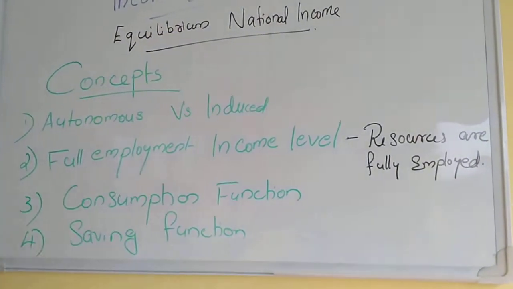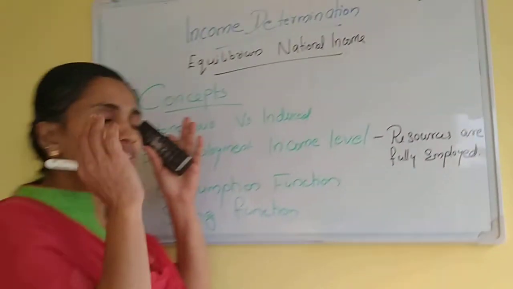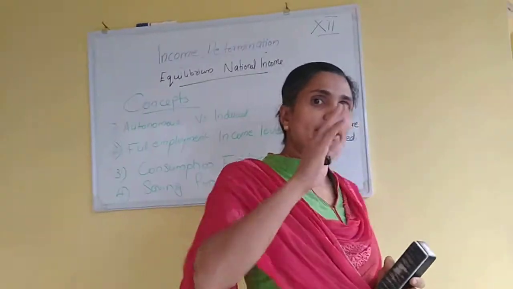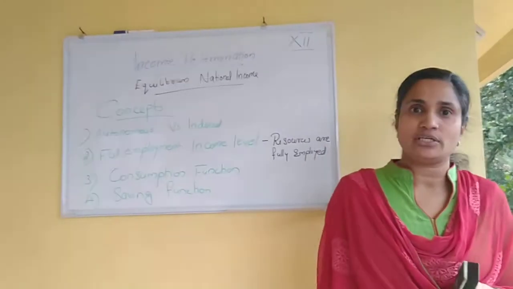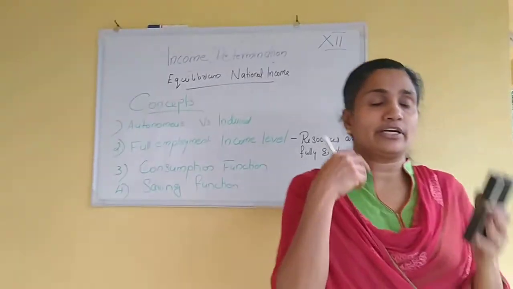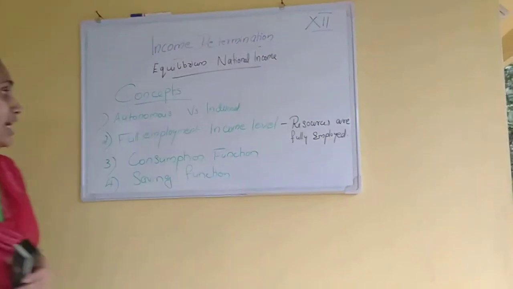But the full employment income level means that the resources are fully employed. The resources are fully employed and they try to maximize their production in the long run. That is a long run analysis. That is different from the equilibrium national income.